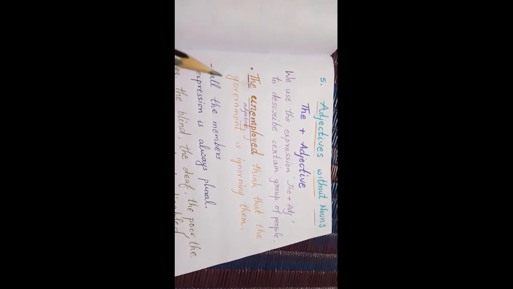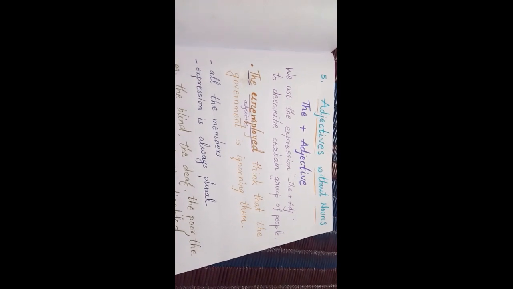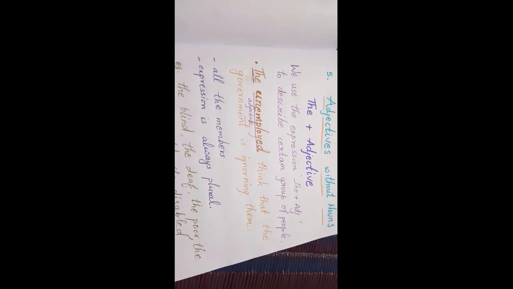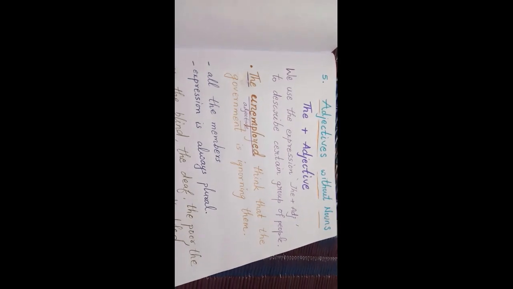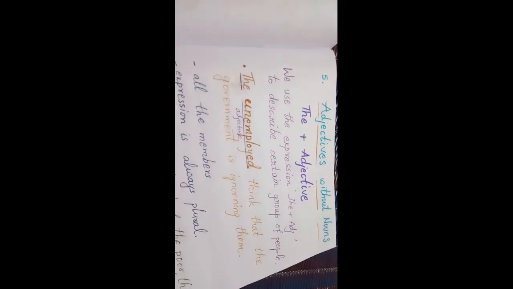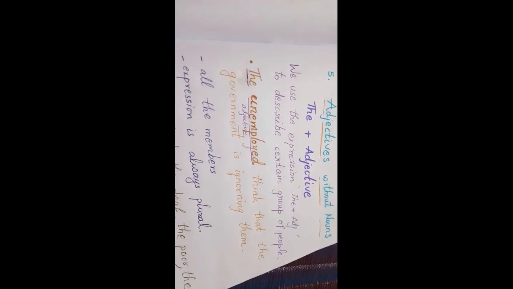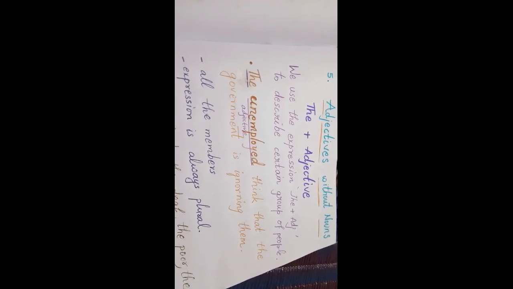In all the previous cases, you've seen more or less the nouns are there, maybe somewhere before or after the adjective, or maybe the object. But here, there are no nouns. You have the plus adjective. When we use the expression the plus adjective, it describes a certain group of people.